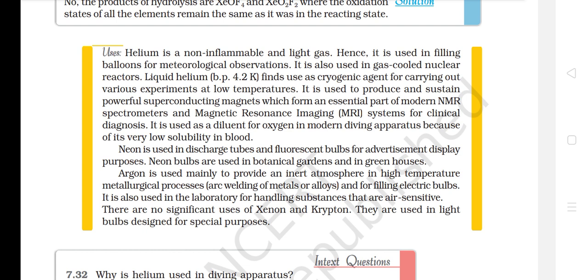Argon is used mainly to provide an inert atmosphere in high temperature metallurgical processes, arc welding of metals or alloys, and for filling electric bulbs. It is also used in the laboratory for handling substances that are air sensitive. There are no significant uses of xenon and krypton. They are used in light bulbs designed for special purposes.